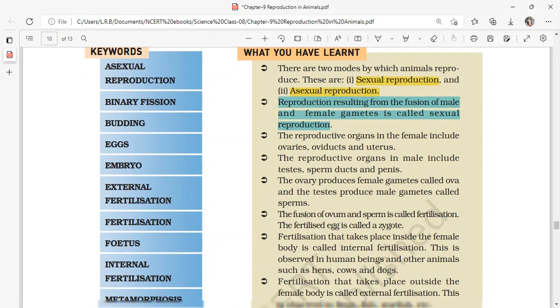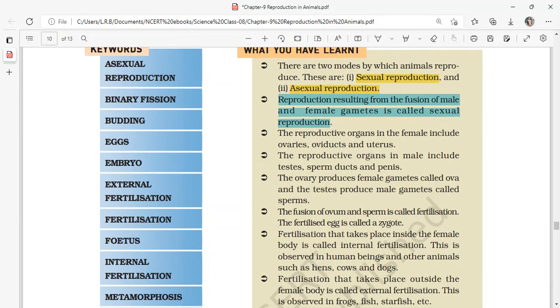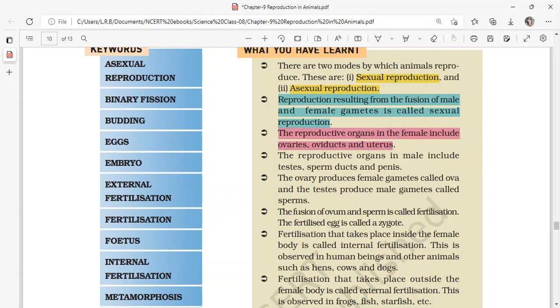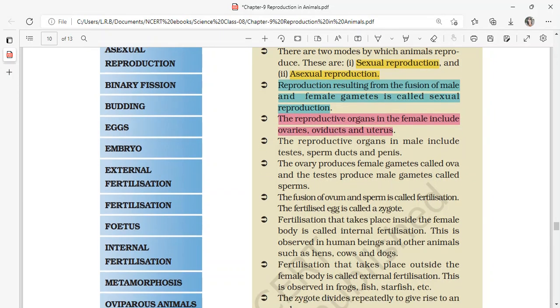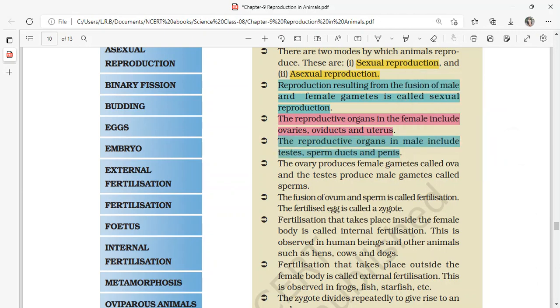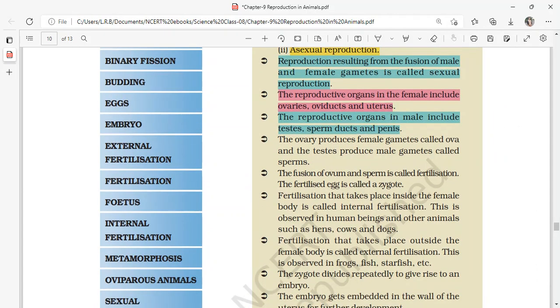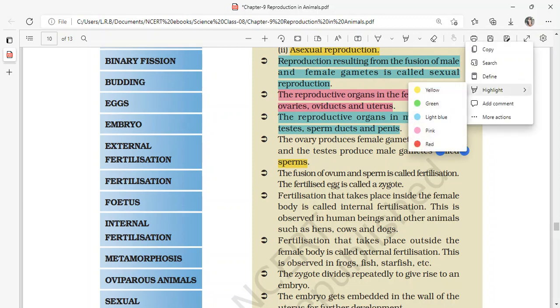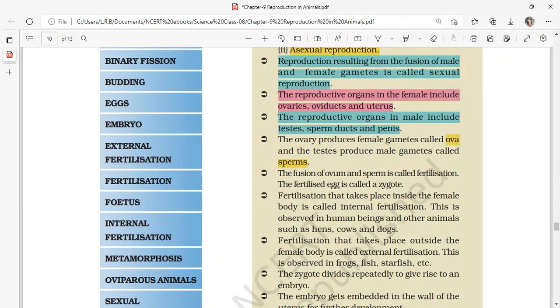The reproductive organs in the female include ovaries, oviducts and uterus. In the male, they include testes, sperm ducts, and penis. The ovary produces female gametes called ova, and the testes produce male gametes called sperms.